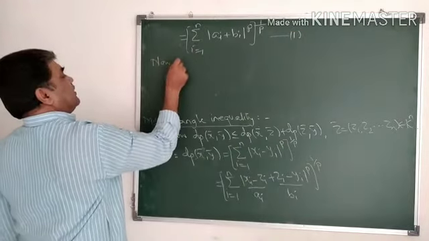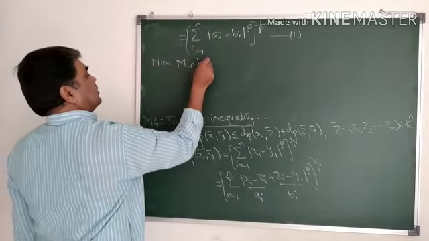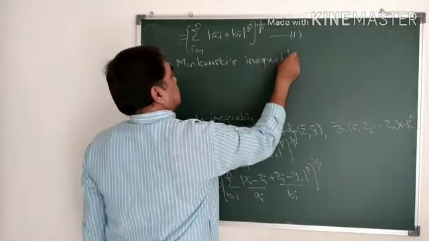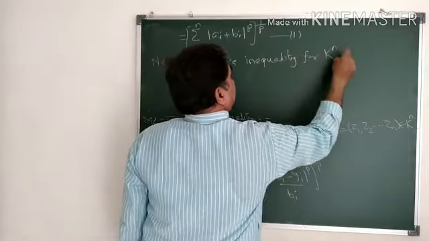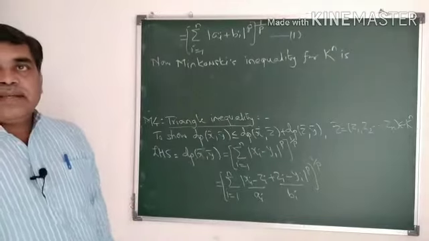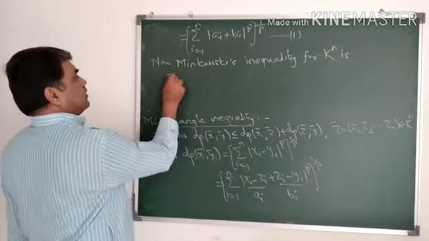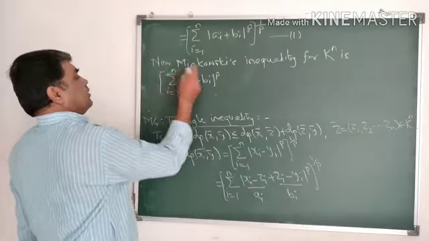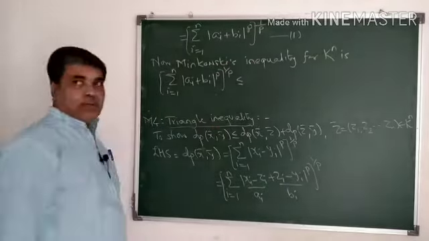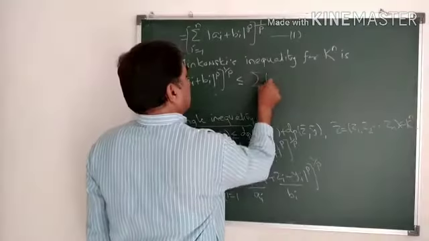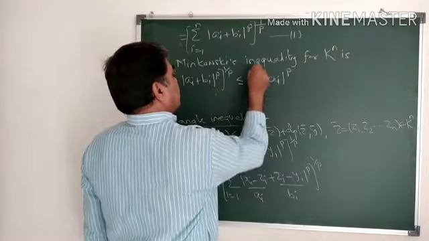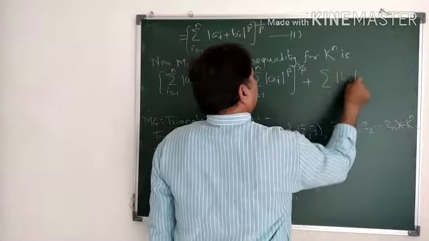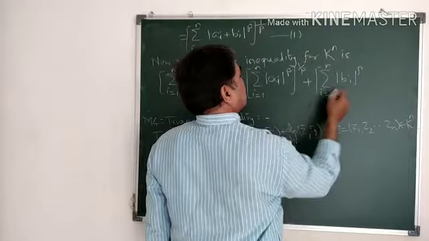Now Minkowski's inequality for K^n is: summation of mod of ai plus bi raised to p, i equal to 1 to n, whole thing raised to 1 by p, must be less than or equal to summation of mod ai raised to p, i equal to 1 to n, whole thing raised to 1 by p, plus summation of mod bi raised to p, i equal to 1 to n, whole thing raised to 1 by p.